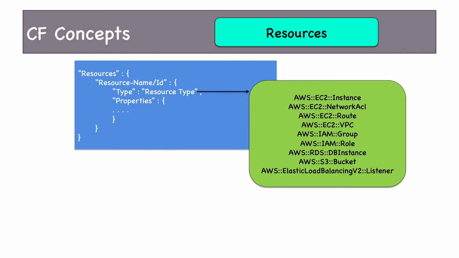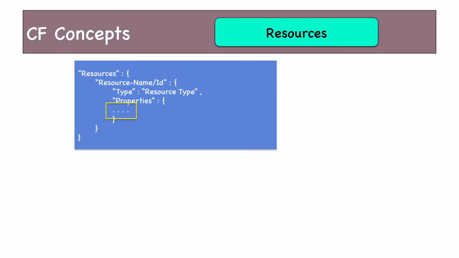As I said, using resource type, you tell CloudFormation that, see, I want to create this resource. The resource which I'm provisioning is an EC2 instance, or a network ACL, or a Route 53 route, or a VPC, or a security group, etc. Then you have properties. So properties can have multiple values depending on the resource type. Properties would change along with resource type because different resource types might have different properties. For example, an EC2 instance might need a key pair name, but a VPC would not need a key pair name. So your properties would change based on the resource type.